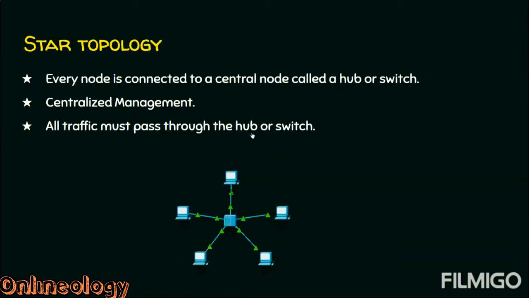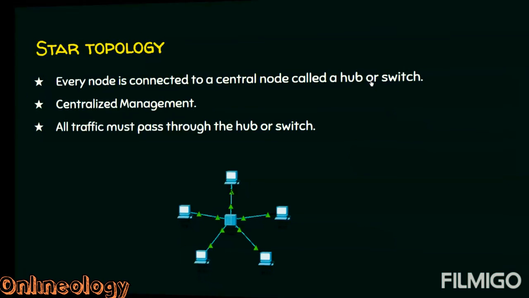And all traffic must pass through the hub or a switch. Suppose this node wants to send some data to this node, so obviously this is going to send the data to the central node, which is the hub or the switch here. And it is the responsibility of this hub or switch to forward the data to this node, that is the destination. If you observe keenly, in the previous cases, there were chances for other nodes to receive a copy of the data. But here, if this node wants to send some data to this node, this is going to be the path of this communication, and there is no way for others to hear or see this communication. But there are some differences between hub and switch, which will be dealt with elaborately in the next lecture.